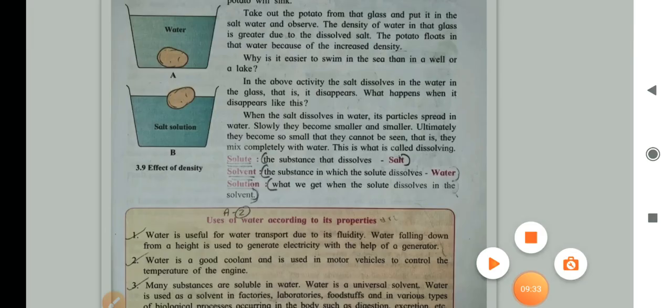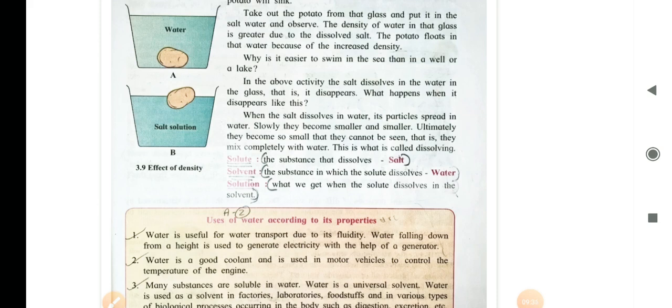The potato will sink in it. Now, remove the potato from that glass and put it in the salt water and observe. The density of water in that glass is greater due to dissolved salt. The potato floats in that water because of increased density.